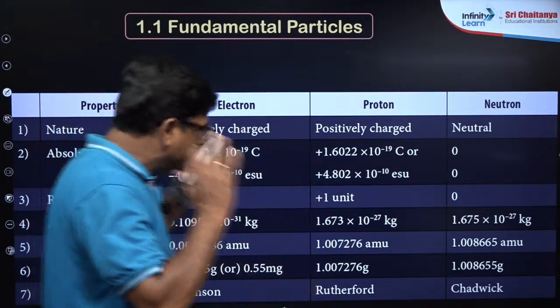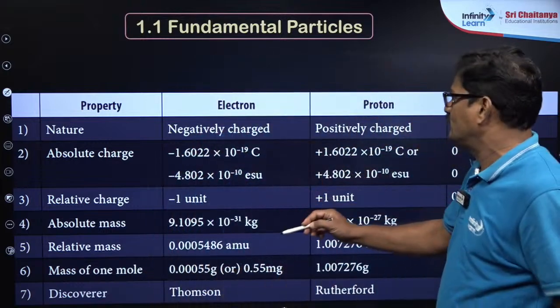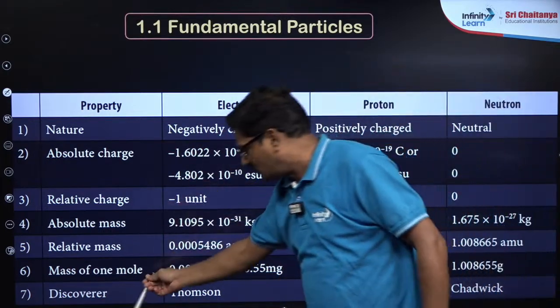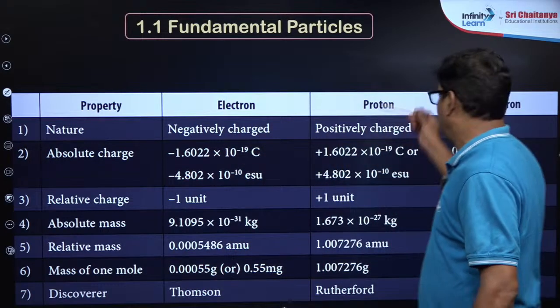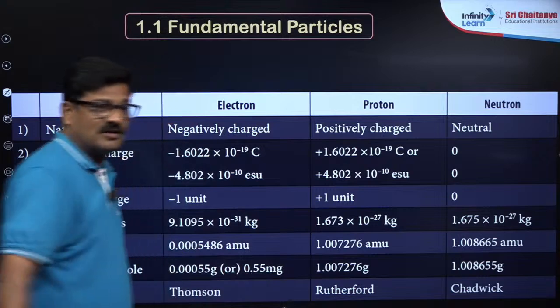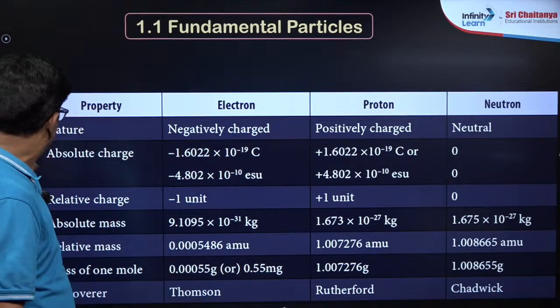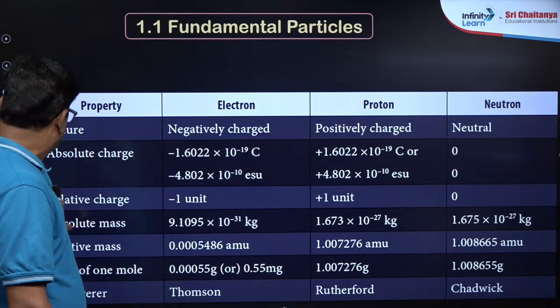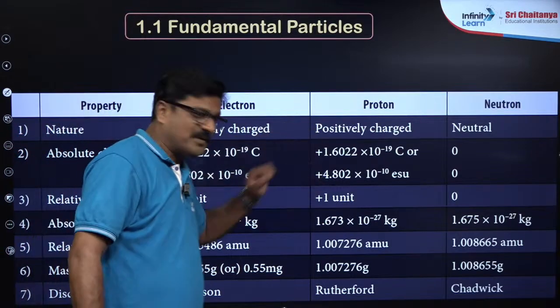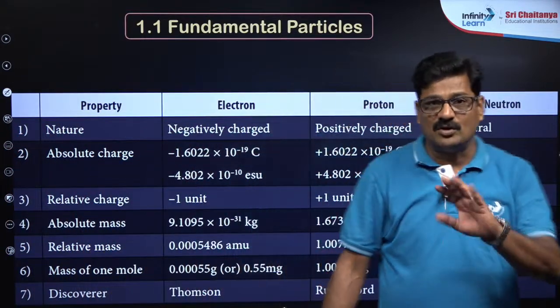Keep in mind the properties of electron, proton, neutron. The electron is discovered by J. J. Thomson, the proton by Rutherford, and the neutron by Chadwick. And you see absolute charge and relative charge are important. The electron's is -1, the proton's is +1, the neutron's is 0.